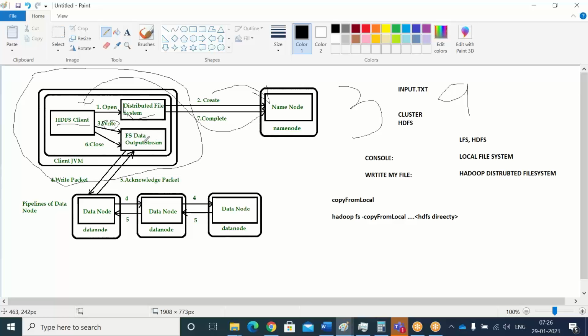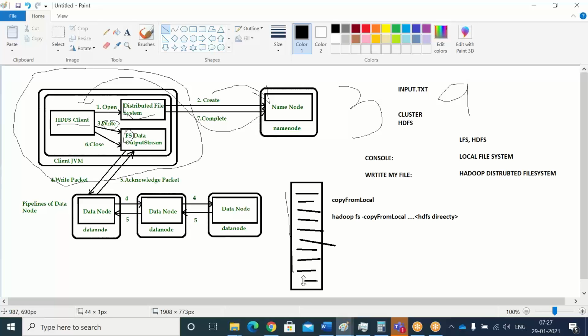Then to the FS data output stream. This is nothing but a file system related concept. The file system data output stream is nothing but whatever data I am having. Let's say this is my data file, which has the data, 500 MB I can say, and it has already been split or sliced based upon the block size. Everything will be considered.